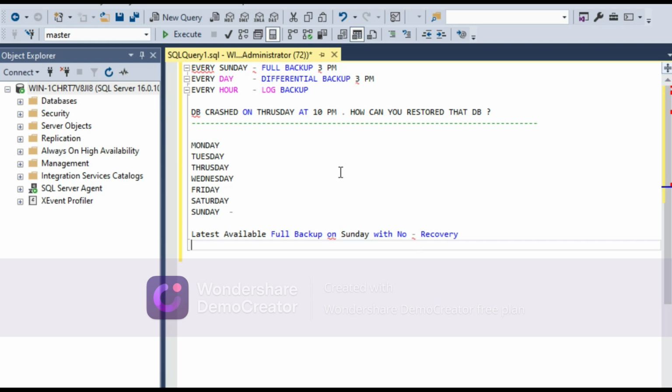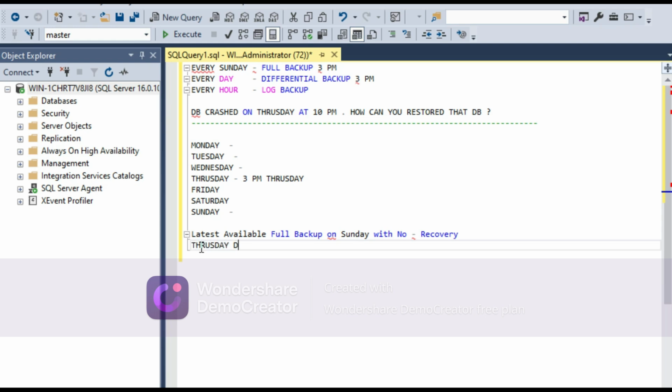The next, every day. So on Sunday we have taken 3 p.m. So after that Monday differential backup run, then Tuesday differential backup run, then Wednesday differential backup have run, and our database crashed on Thursday 10 p.m. So Thursday 3 p.m. the last differential backup 3 p.m. have run. Thursday. So we have to take in the second step.